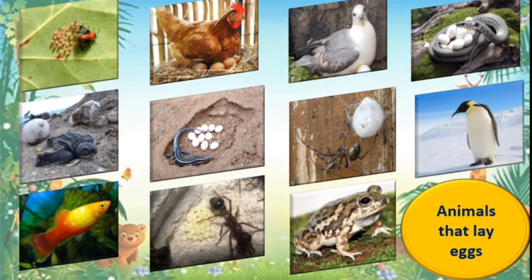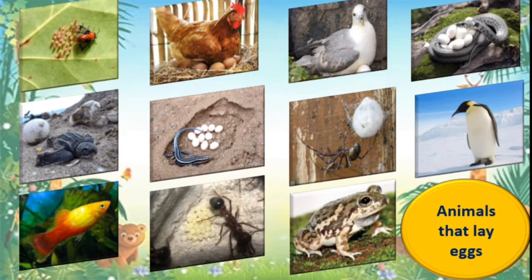A hen lays eggs and warms them. Both animals lay eggs. Their eggs are very tiny. We cannot see them.